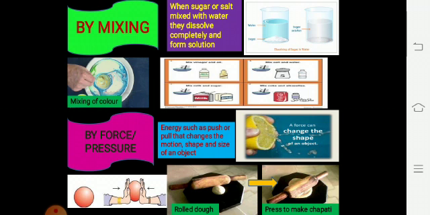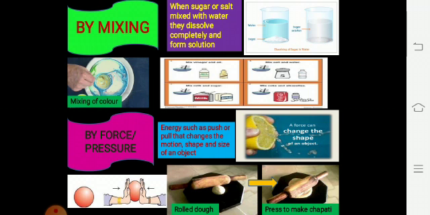When we cut a lemon and squeeze it, the shape of the lemon will change by applying pressure on it. Next, we have an inflated balloon, and when we press that balloon using our two hands, it will be compressed and the shape of the balloon will change.